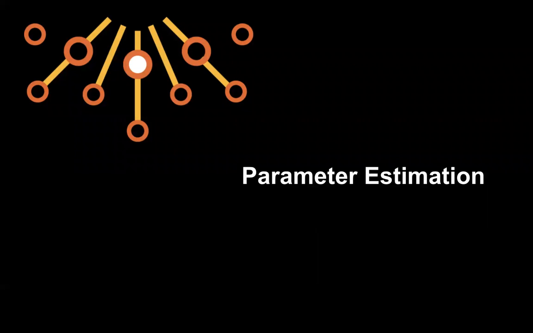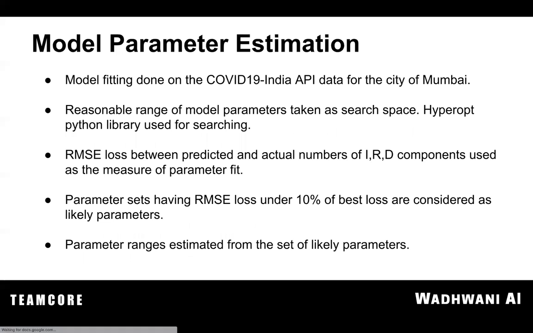If we look at the parameter estimation, or fitting the model to real world data, what we've done is we have taken the data for the city of Mumbai, and we have created reasonable parameter ranges for our search space. Following that, we use RMSE loss between the predicted numbers and the actual numbers for I, R, and D compartments as the measure of parameter fit.